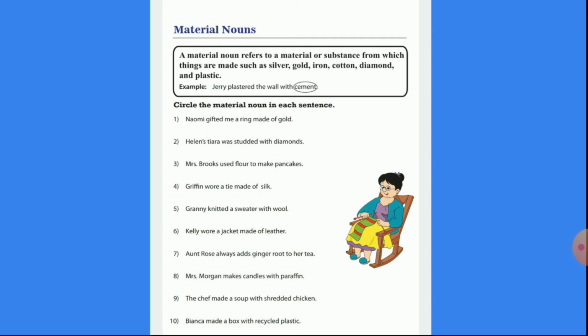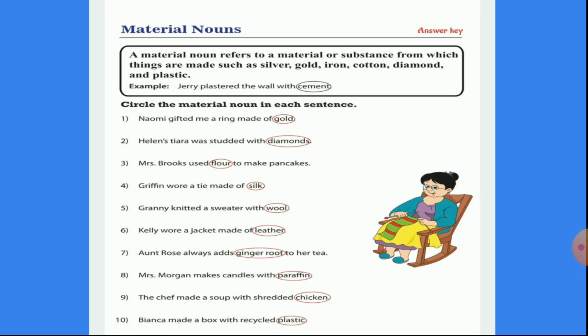The chef made a soup with shredded chicken. Number 10. Binaka made a box with recycled plastic. I hope you must be ready with the answers in your mind. Let us see the answer key and find out how many of you have got the right answers.